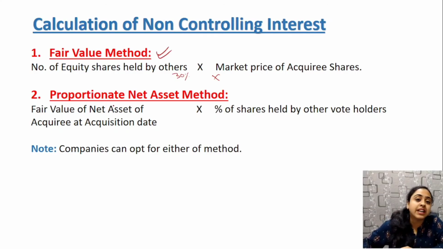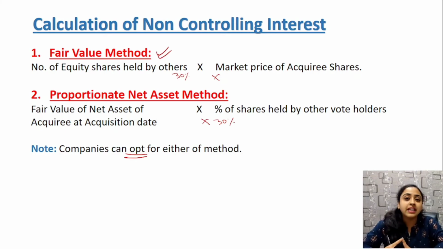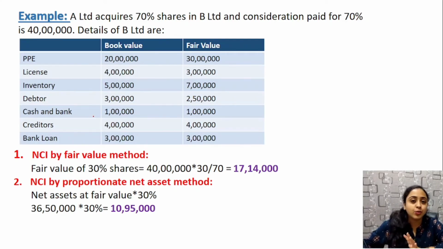The other is the proportionate net asset method. Calculate the asset value, deduct all the liabilities, and then take the value that comes to 30%, the share held by other shareholders, as non-controlling interest. Now the company can opt for either method, no issue. But when the subsidiary is not dissolved, you have to consider non-controlling interest, or minority interest, and there are two methods, either of which can be opted for. Next, to be very clear, take an example. This is a very important question that can come in your exam. If you are conceptually clear, it will help you a lot.